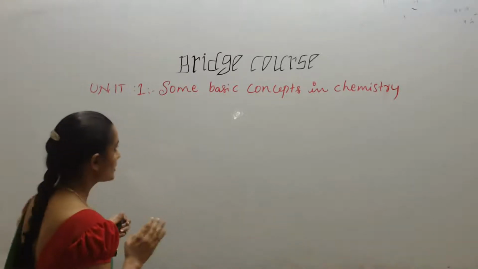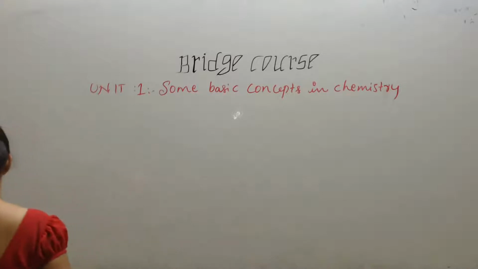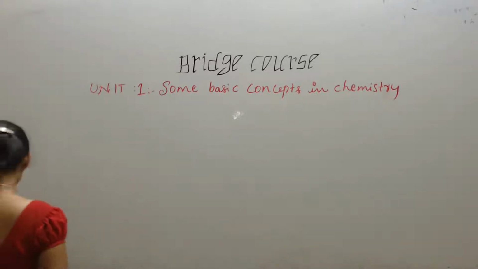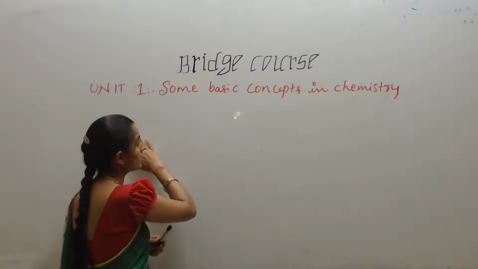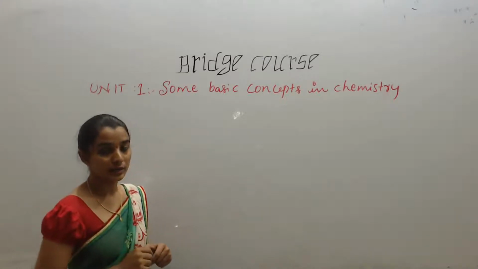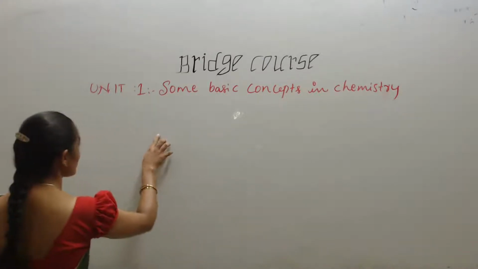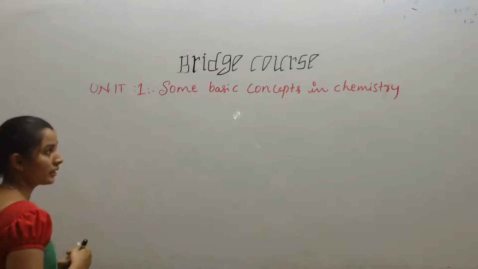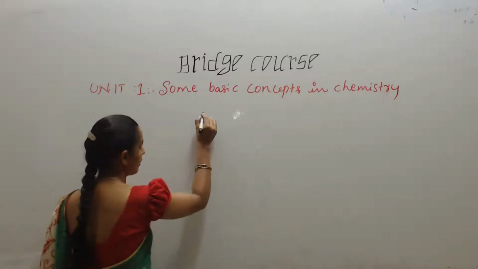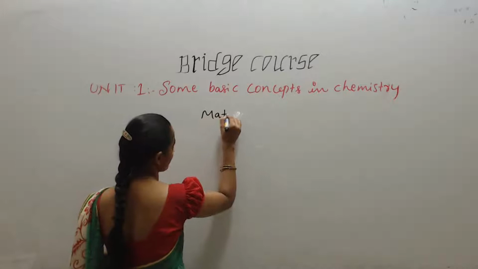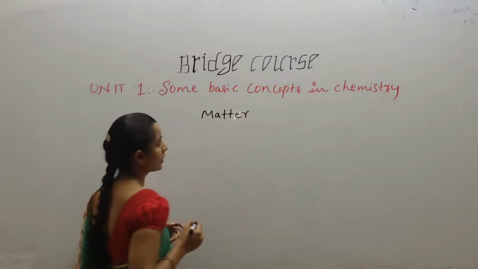Students, chemistry is a branch of science which deals with the study of the composition of elements. The composition of the elements is nothing but matter. The main thing here is matter.